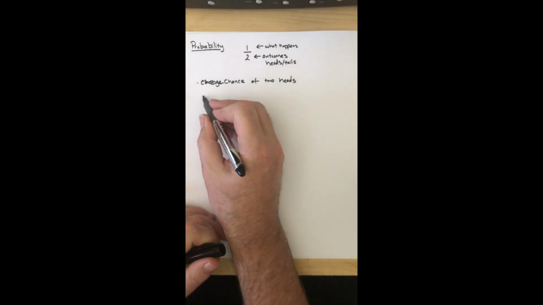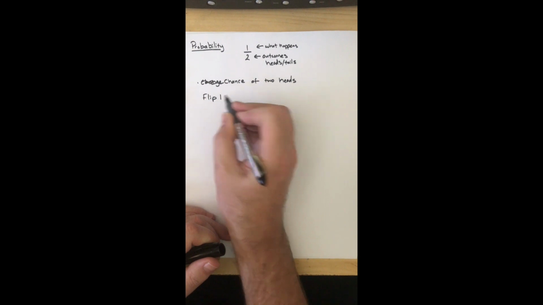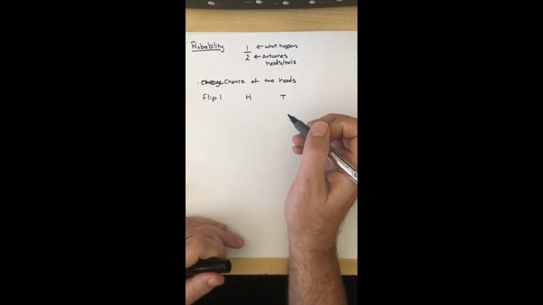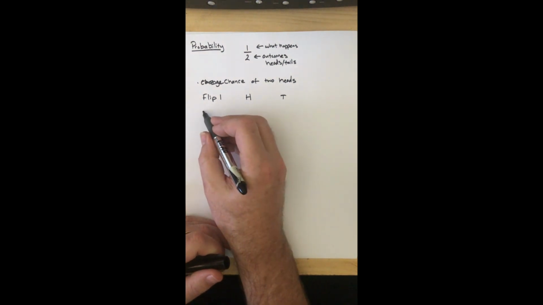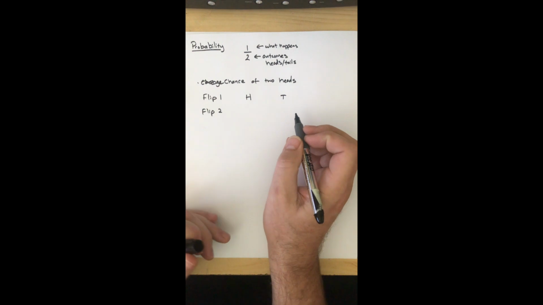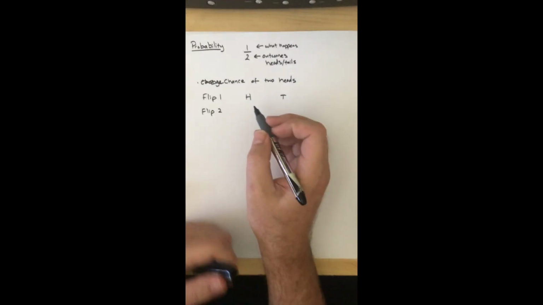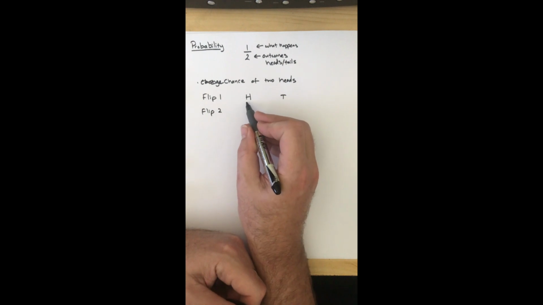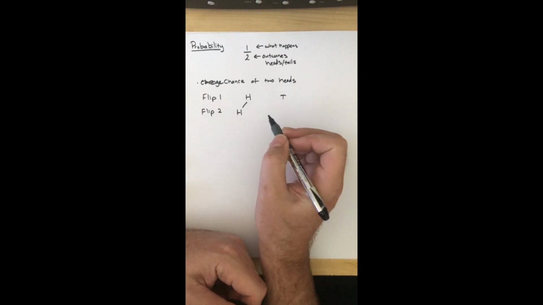So on my first flip, I can either get heads or I can get tails. That's it, right? Now my second flip, same thing. I can get heads or tails, but what I actually end up getting depends on what I did first. If I flipped heads first, of course I can get what I got, heads, right?